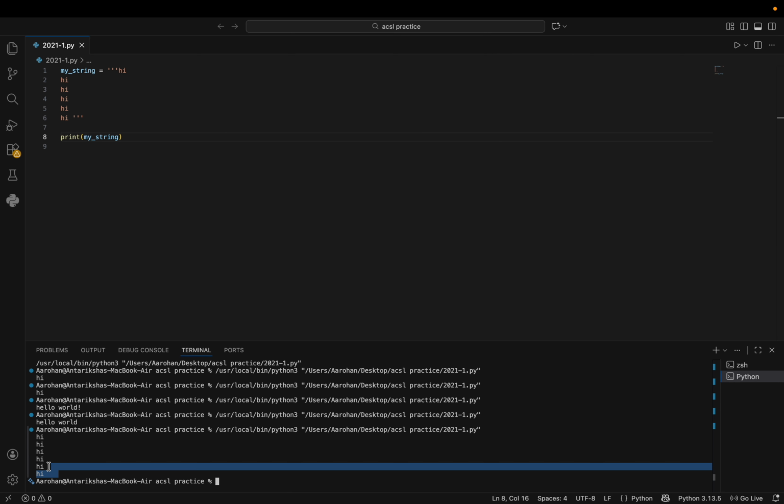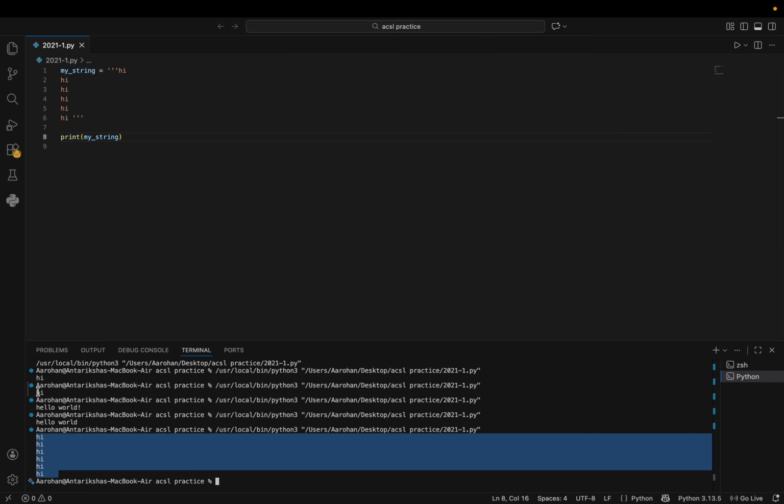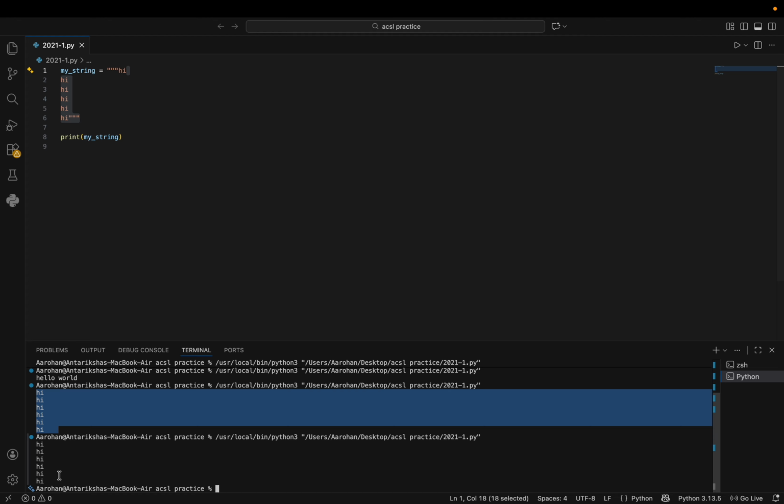As you can see, it shows up in multiple lines, even though it's all in one variable and one print statement. And I'll show you, if I use 3 double quotations, remember they have to be the same front and back, then it'll still work and it will be printed once again.